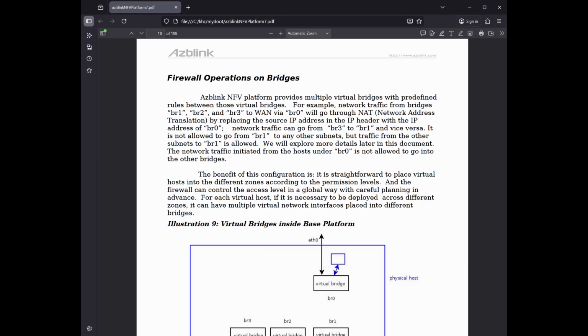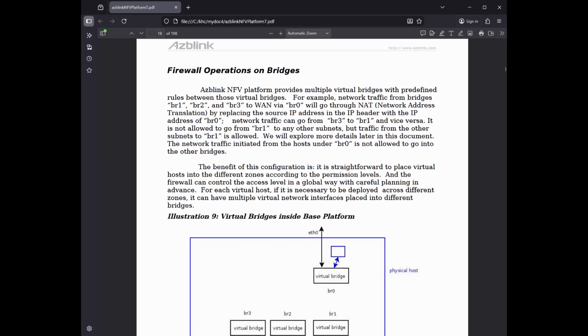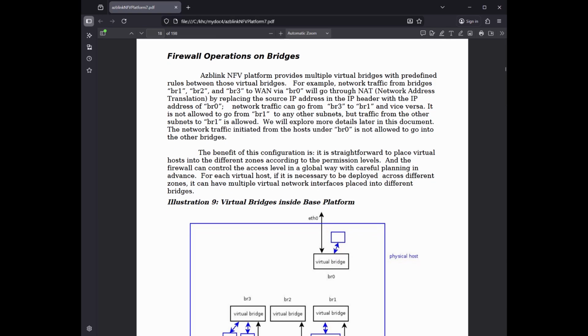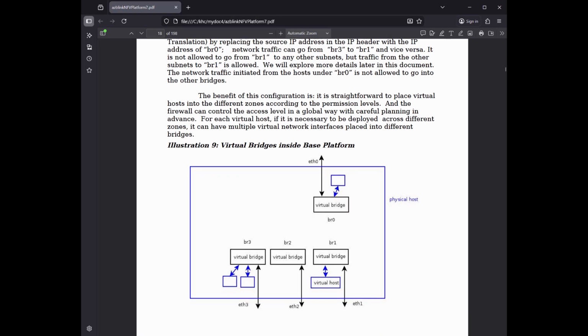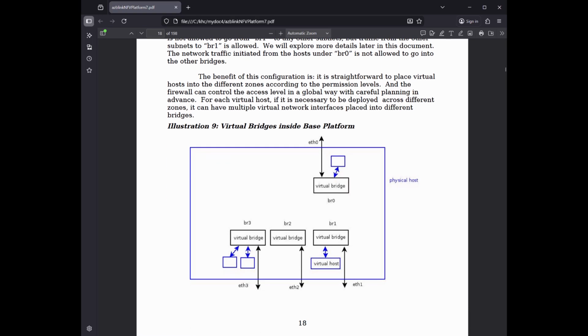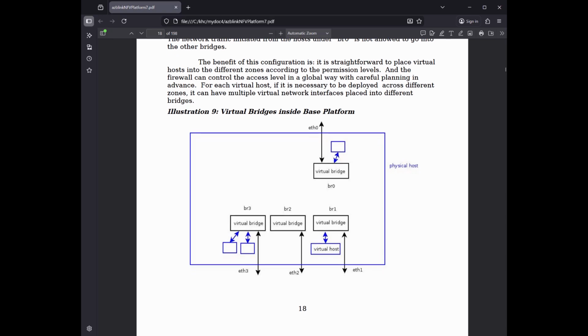It's not allowed to go from BR1 to any other subnets, but traffic from the other subnets to BR1 is allowed. We will explore more details later in this document. The network traffic initiated from the hosts under BR0 is not allowed to go into the other bridges. The benefit of this configuration is, it is straightforward to place virtual hosts into the different zones according to the permission levels. And the firewall can control the access level in a global way with careful planning in advance.